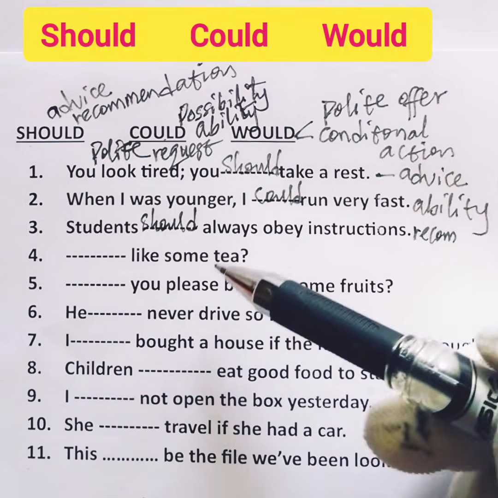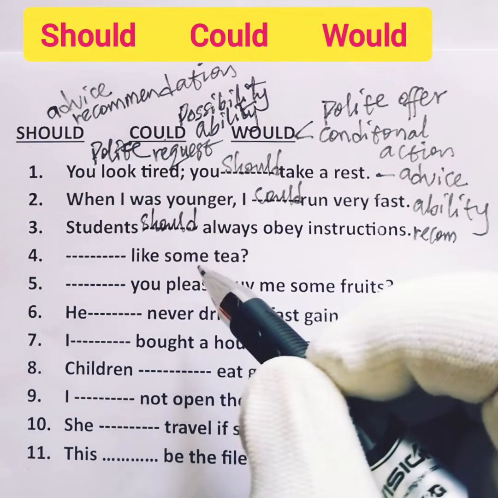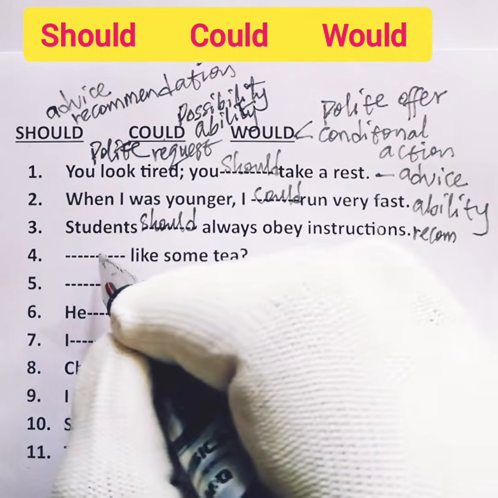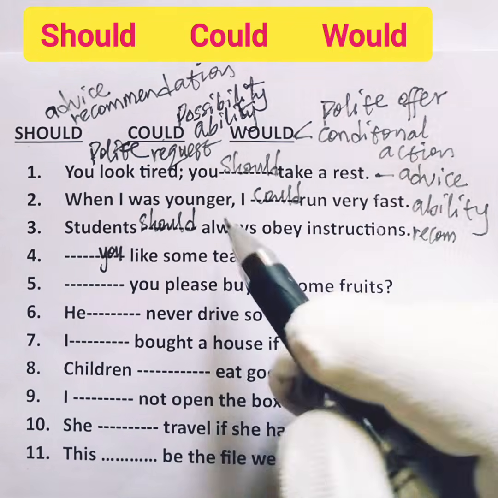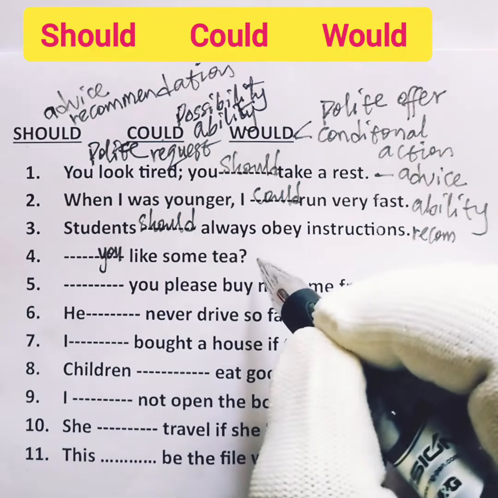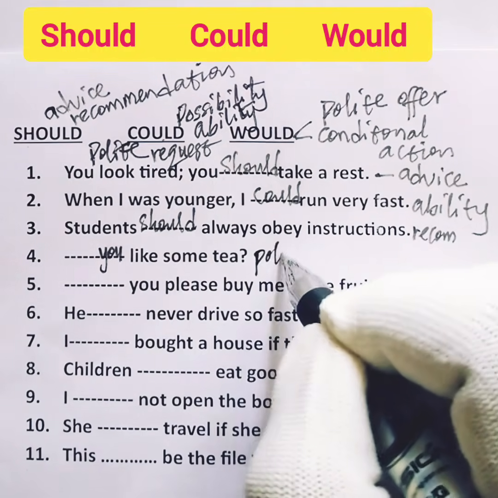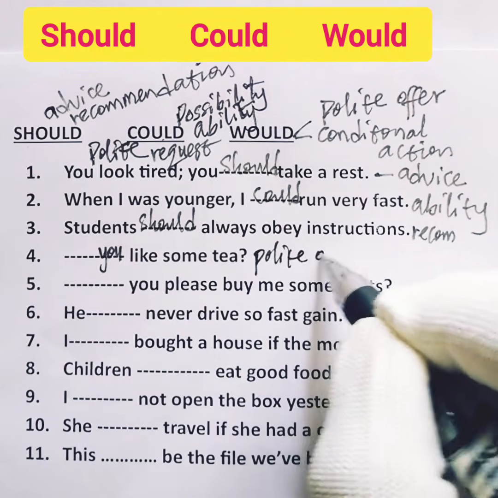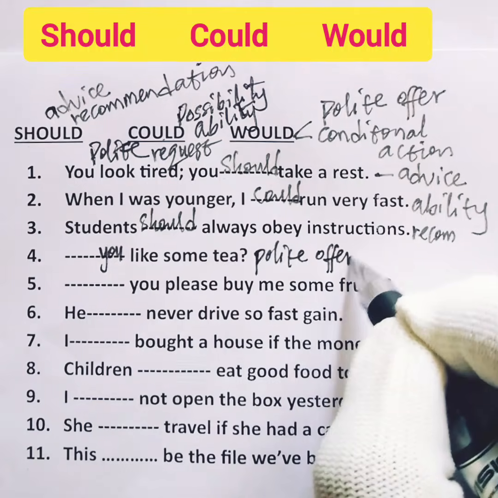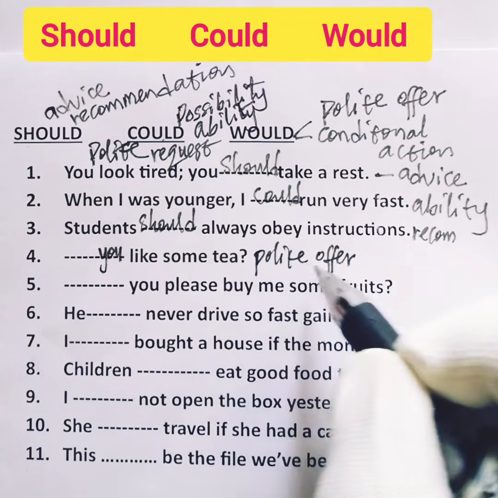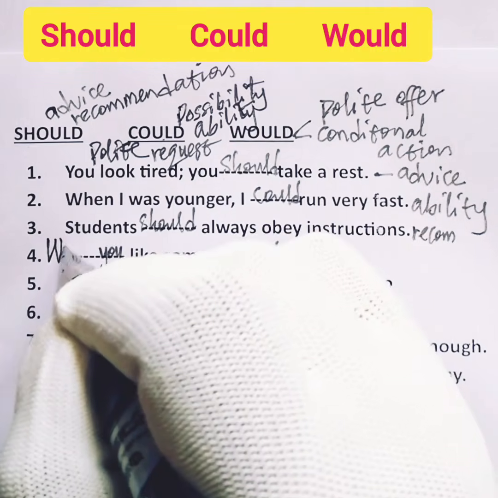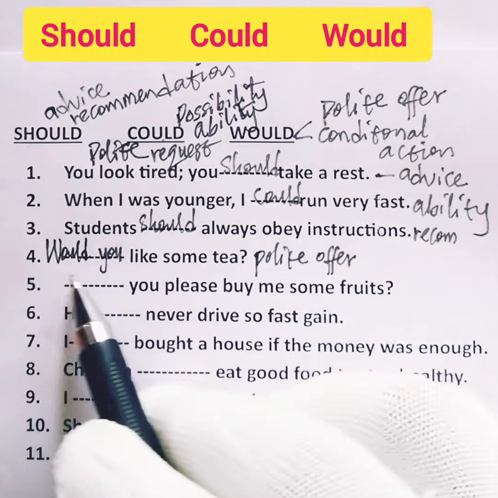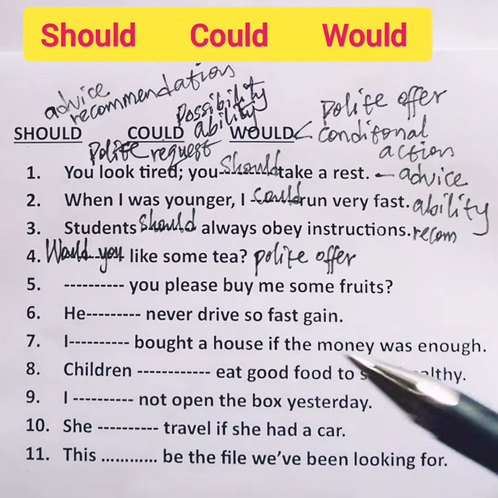4. Sorry, there's an omission here. You was omitted. So what do we have here? We have a polite offer. A polite offer for some tea. So for offers, we use would. Would you like some tea?